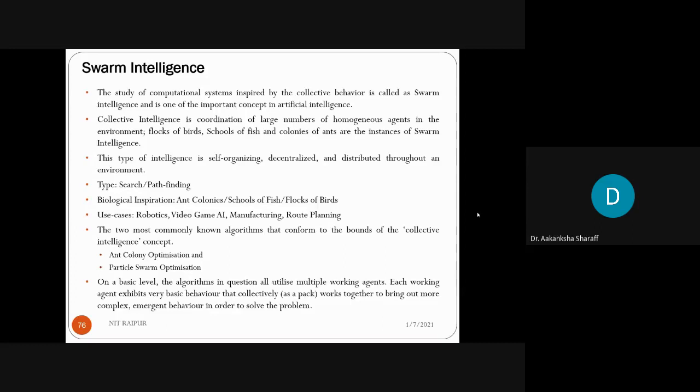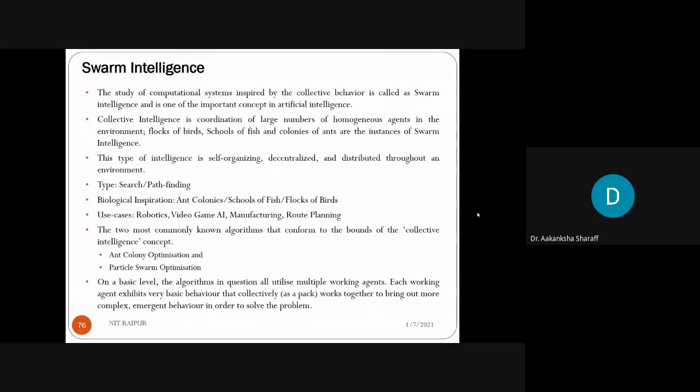The biological inspiration is ant colonies, schools of fish, and flocks of birds. Now where can we use swarm intelligence? First, in robotics systems; it can also be used in video game artificial intelligence, manufacturing processes, and route planning. The most commonly known algorithms in swarm intelligence, or collective intelligence, are ant colony optimization and particle swarm optimization.